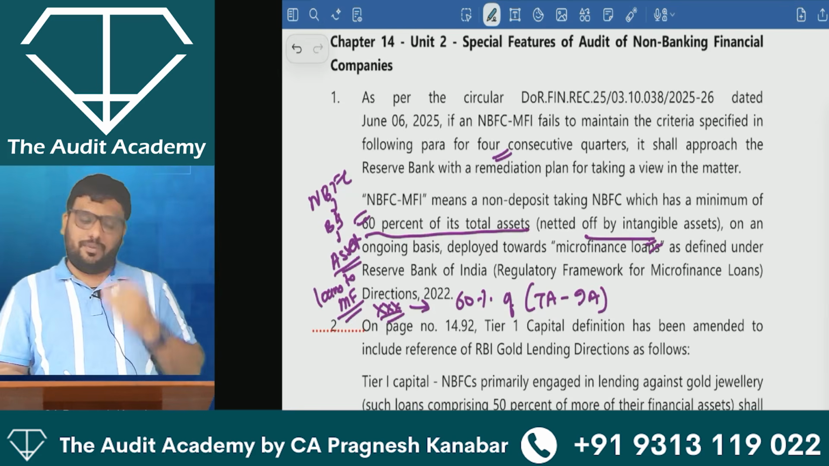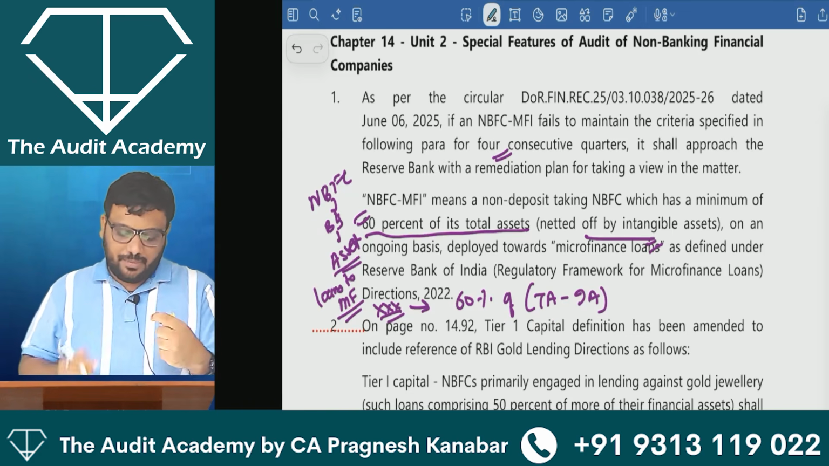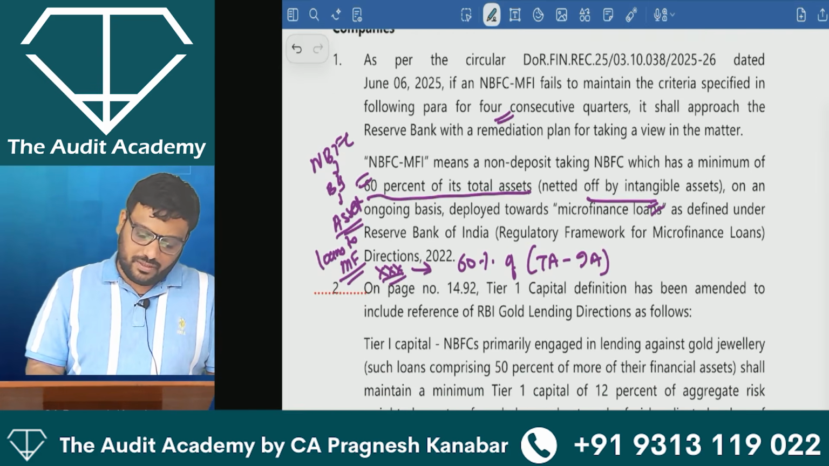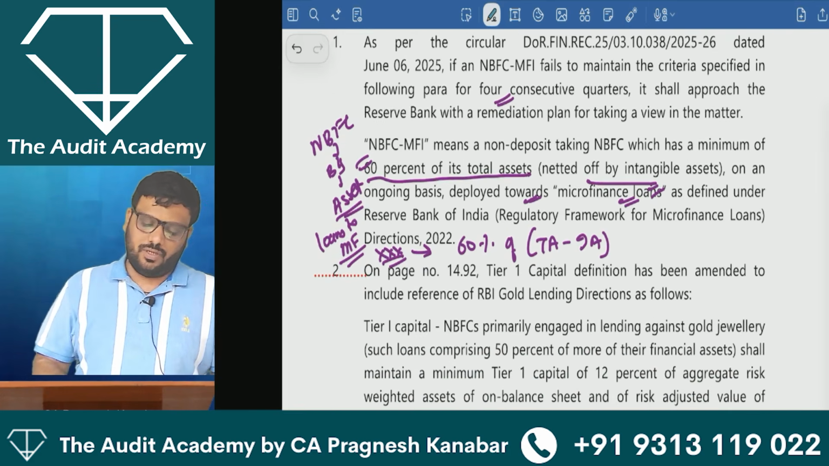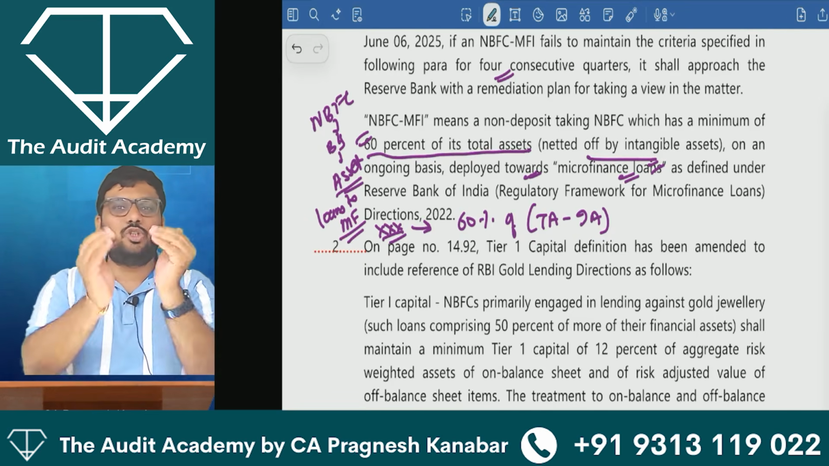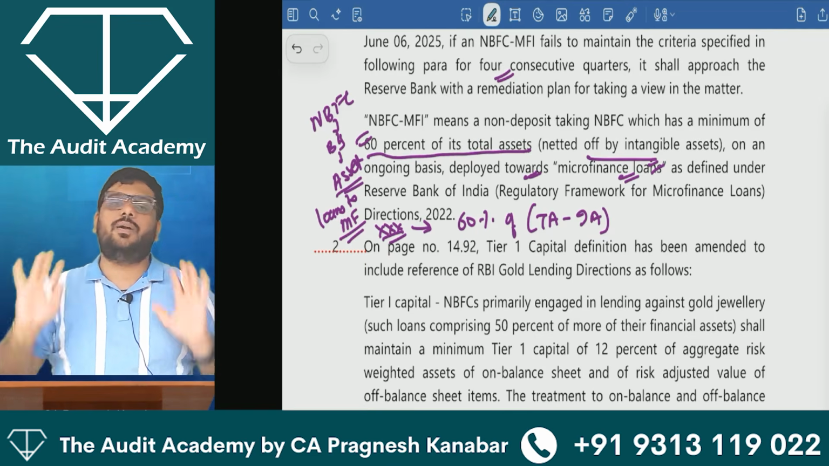NBFC-MFI is a non-deposit taking NBFC, which cannot take public deposits, which has a minimum of 60% of its total assets, netted off by intangible assets, on an ongoing basis deployed towards microfinance loans as defined under RBI directions. See, I am just teaching student friendly. If I want to take an NBFC seminar, even 20 hours are not enough.